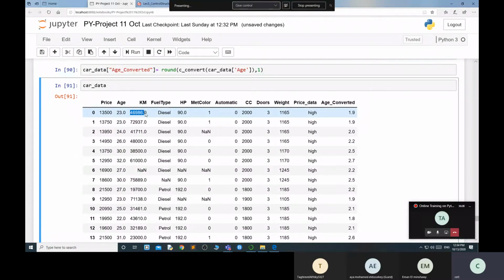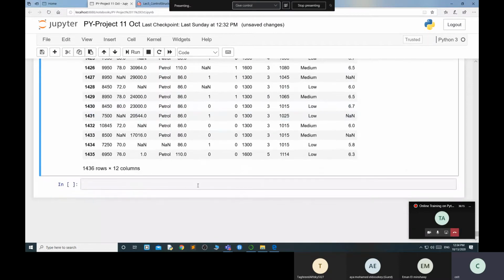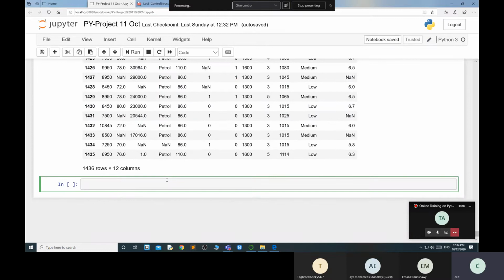So what do I need to do? I have to divide this value by this age, so you automatically calculate the kilometer per month. Now I need to insert one more column into my table, car_data. I am inserting at the 12th position: kilometer per month.